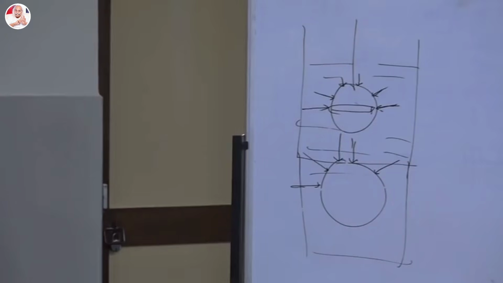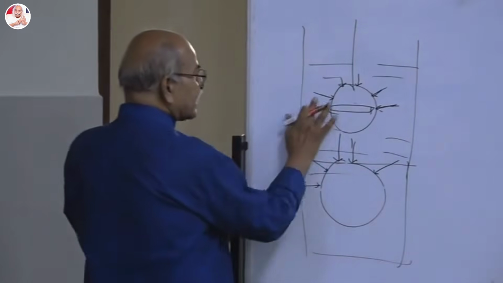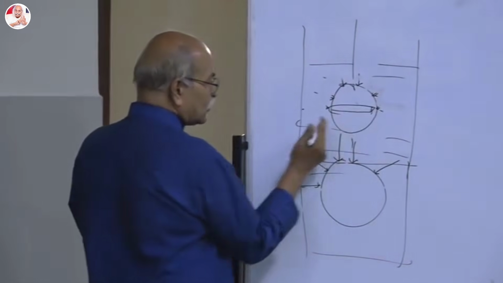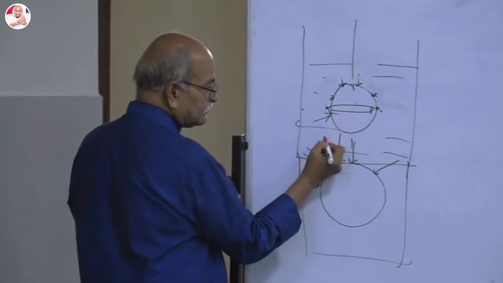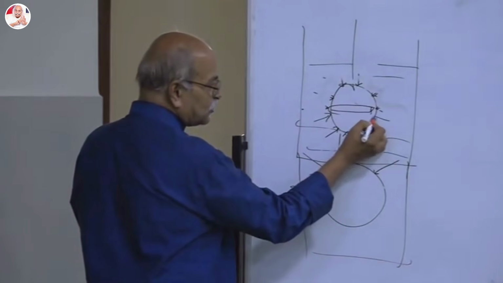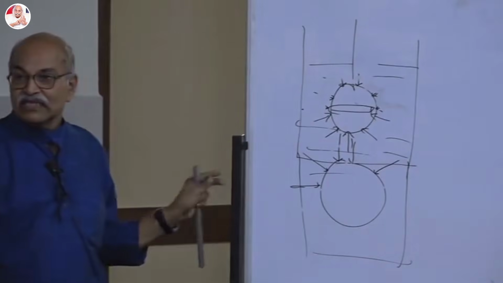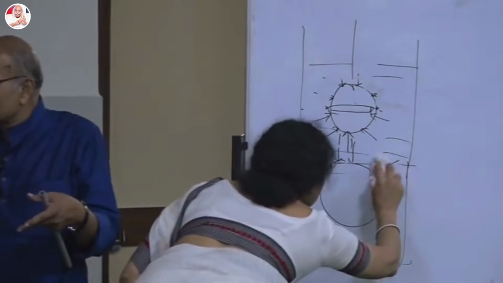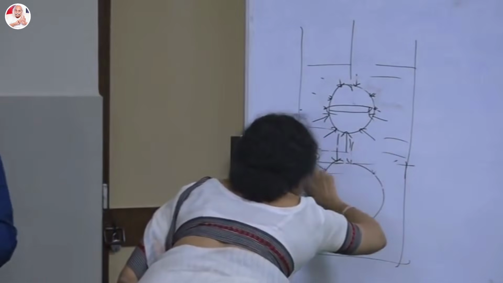Similarly, when you look at the lower hemisphere, the same story once again. The forces are like this, and in the vertical direction all components are upward.